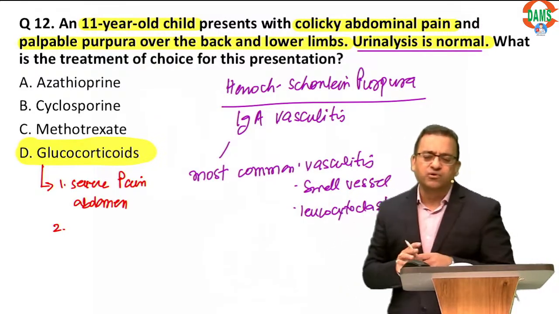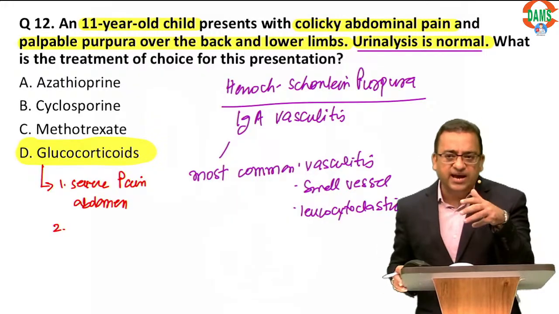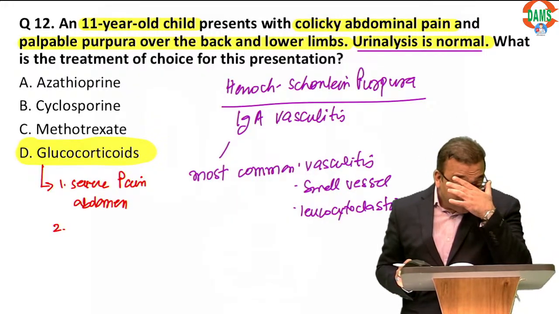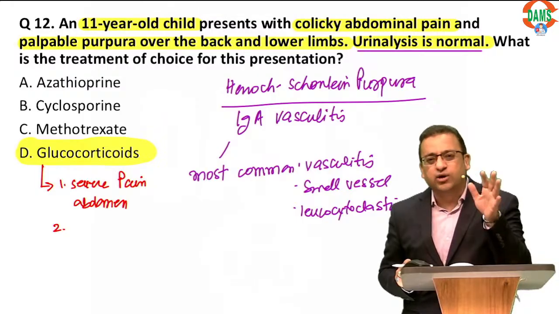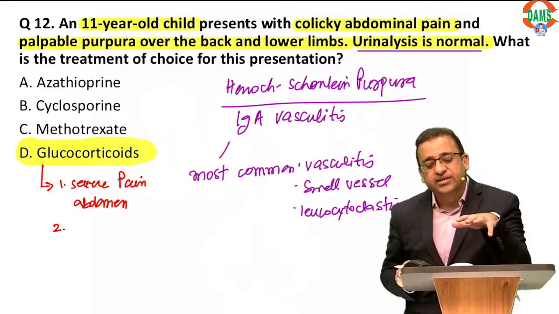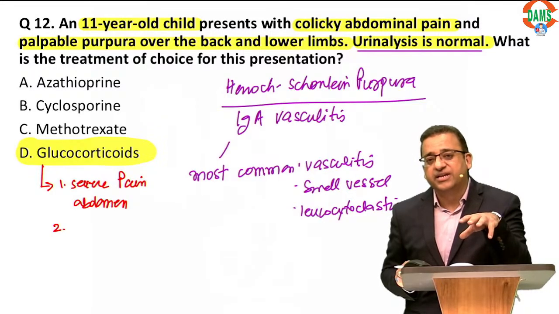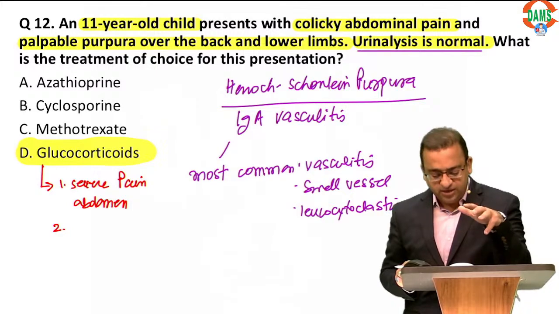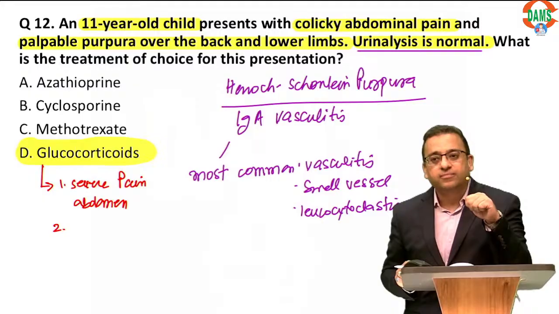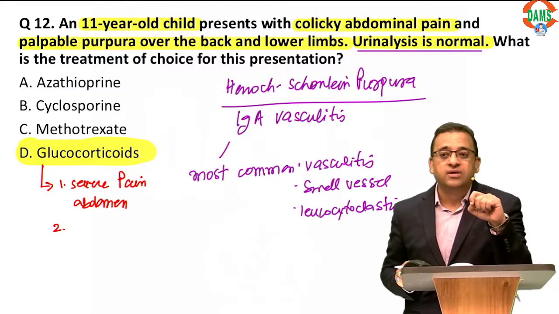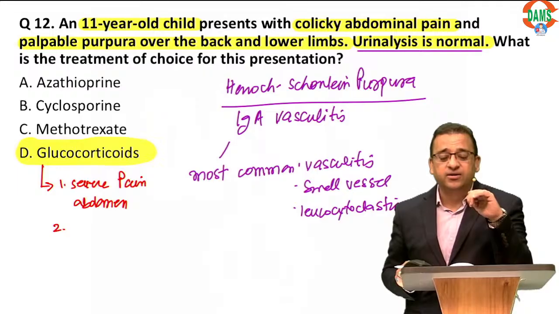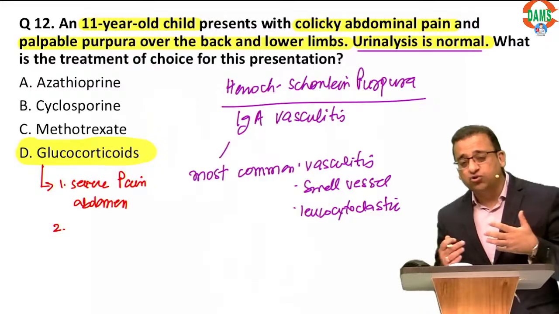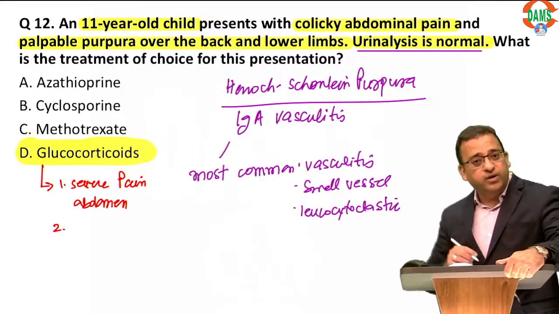I have a question for you guys, and parents commonly ask me this question. They ask me, sir, please give us steroids, we don't want kidney problem. So do you think early steroids prevents nephritis in HSP? And the answer is no. Early steroids does not prevent the nephritis. So it is evidence based. There is a lot of evidence on this. So severe pain abdomen gives steroids.